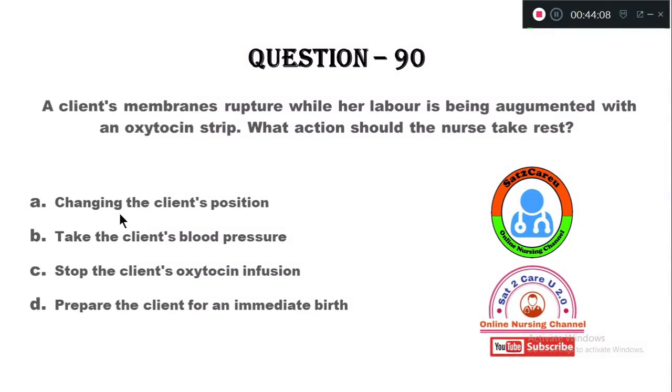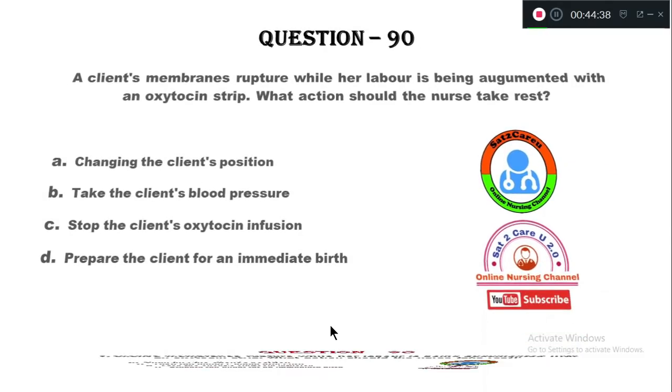Now let's see the 90th question. A client's membranes rupture while her labor is being augmented with oxytocin. What action should the nurse take first? Option A, change the client's position. B, take the client's blood pressure. Option C, stop the client's oxytocin infusion. Option D, prepare the client for an immediate birth.